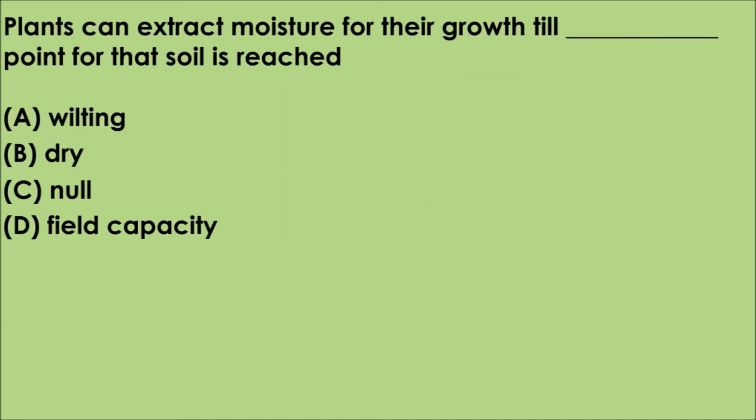Question number 7. Plants can extract moisture for their growth till fill in the blank point for that soil is reached. Option A. wilting, B. dry, C. null, D. field capacity. The correct answer is option A. Wilting. After wilting point, the plant cannot at all extract moisture from soil for their growth.